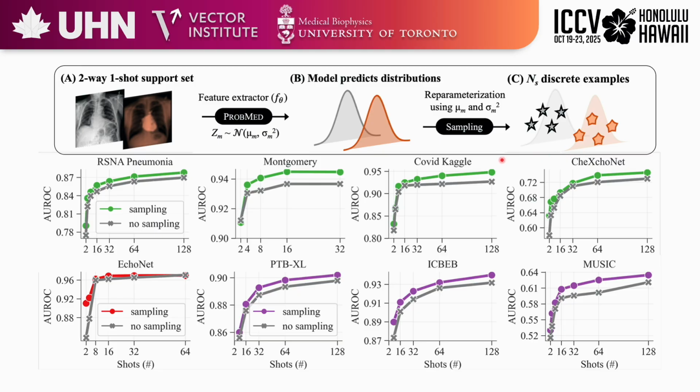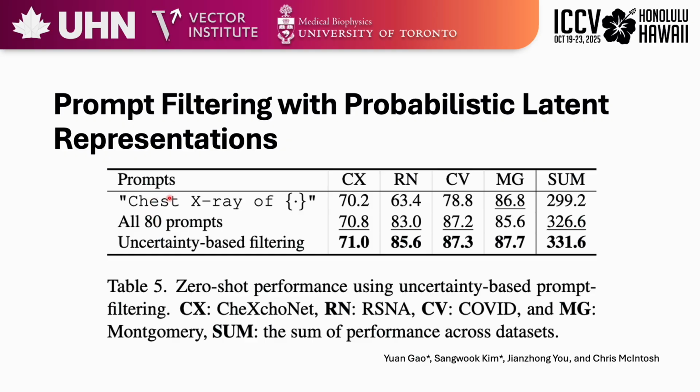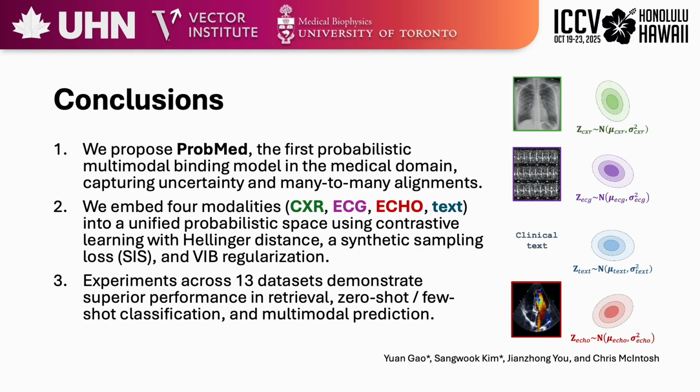When we apply this resampling in few-shot settings, say when we only have 5 labeled examples per class, we can expand these examples into dozens of diverse yet semantically consistent latent samples. This is shown very well here, where we see that the performance improves when we sample compared to just using the mean. Additionally, in the zero-shot scenario, we can use the variance that is produced from these distributions as a way of filtering prompts. Consistent with previous research in probabilistic contrastive learning, we see that we can filter these prompts in zero-shot using the uncertainty, and an improvement in zero-shot performance occurs.